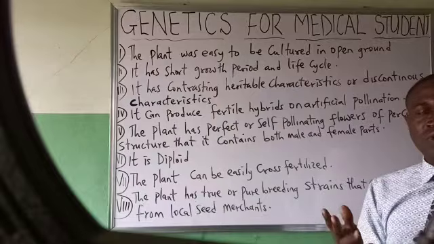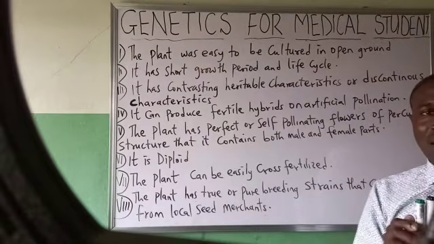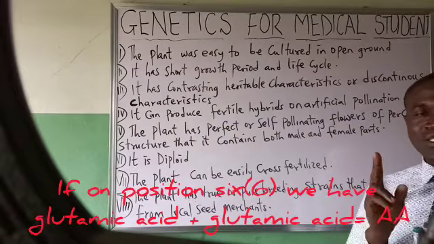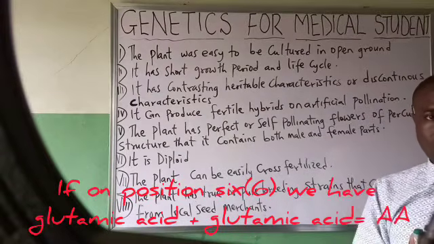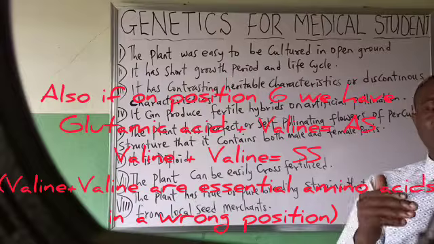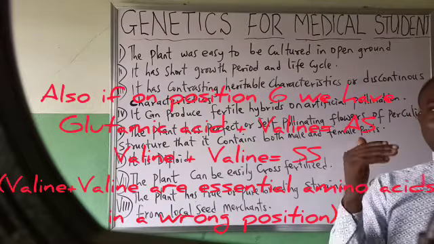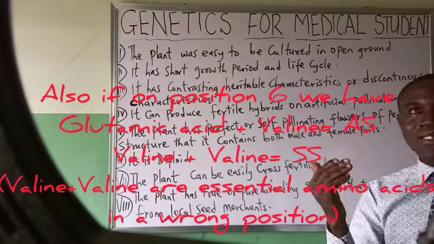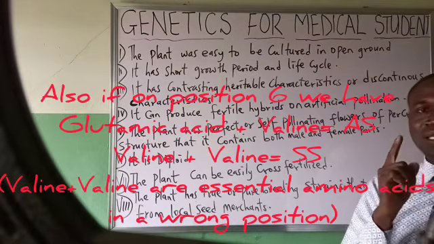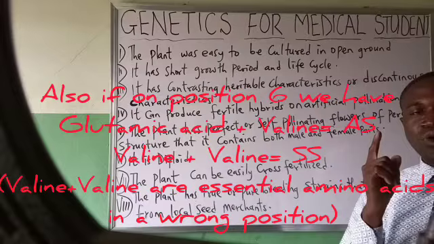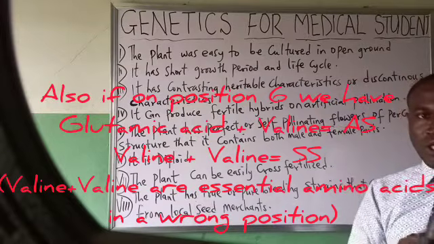Yes, if an individual possesses two glutamic acids, it means that person is likely to have an AA genotype. Then if an individual possesses a glutamic acid and a valine amino acid, it means that it's very possible the person will possess the AS genotype.